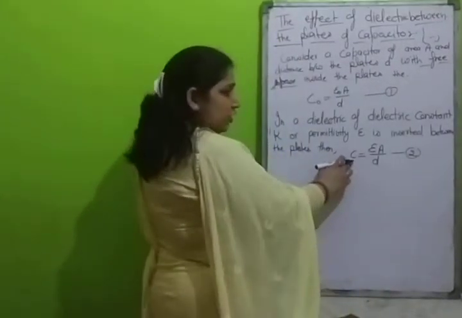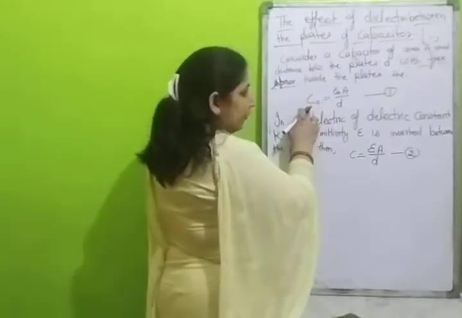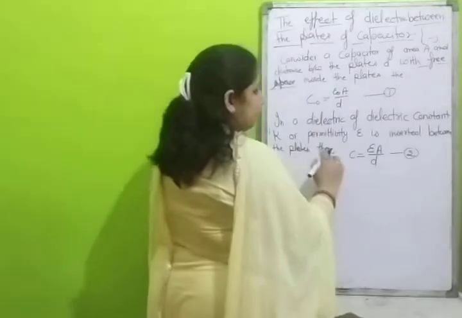This is the capacitance of the capacitor when there is a dielectric between the plates. This is the capacitance when there is free space between the plates.